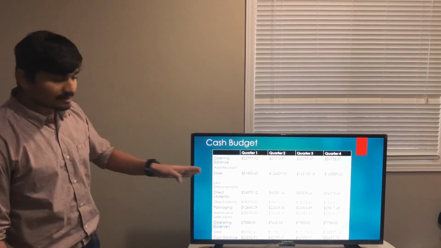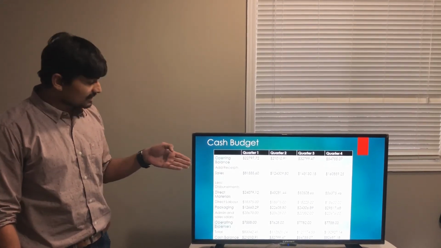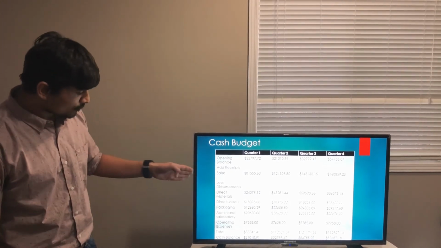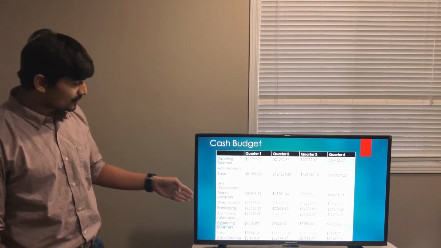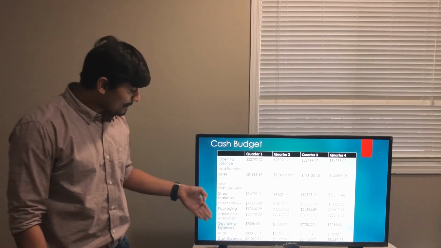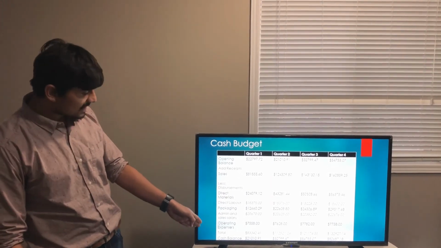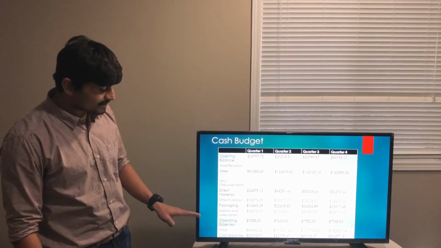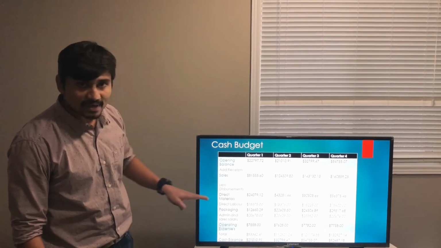After adding up the receipts, there are disbursements which should be reduced from the receipts. Those disbursements include direct materials, direct labor, packaging, admin and sales salary, and operating expenses. I have summed up all the disbursements and calculated the cash balance accordingly.